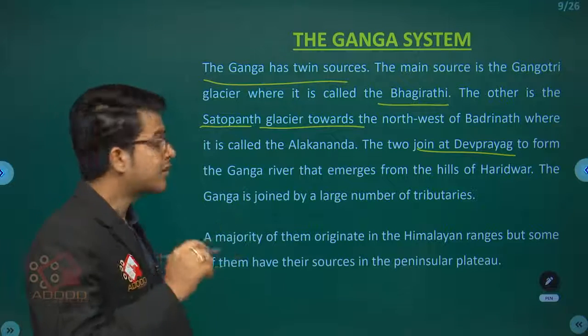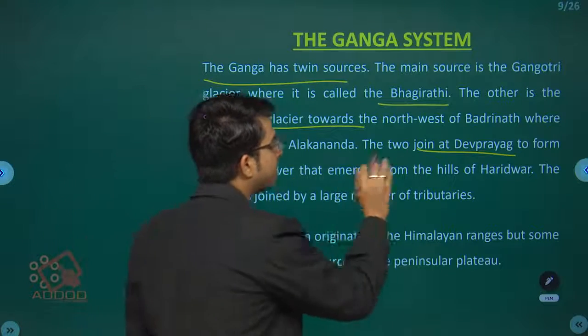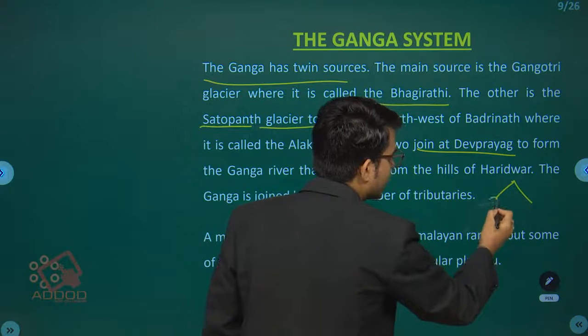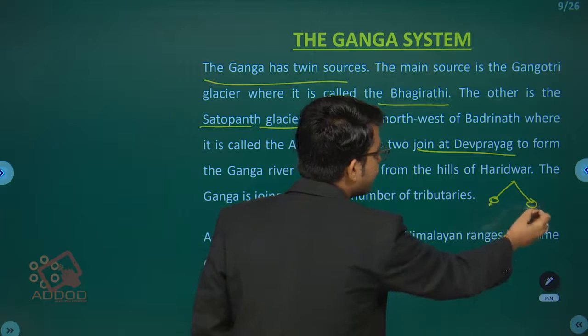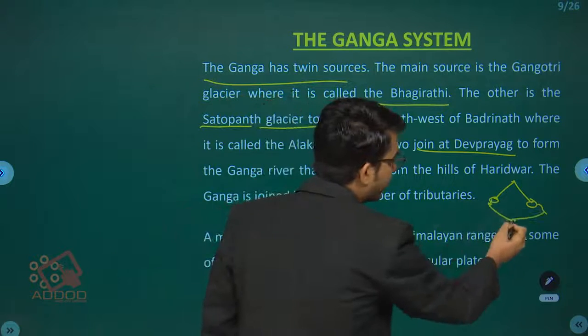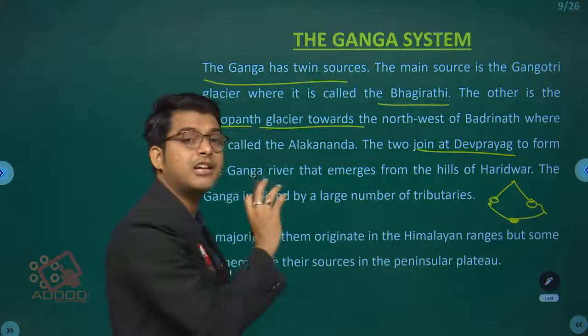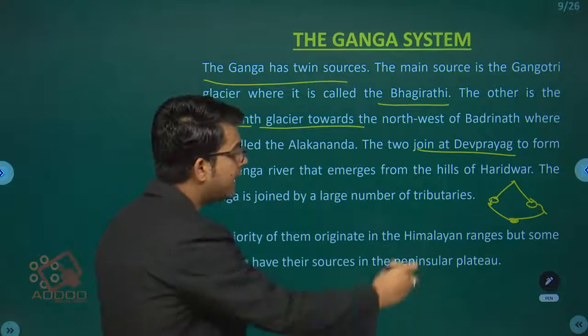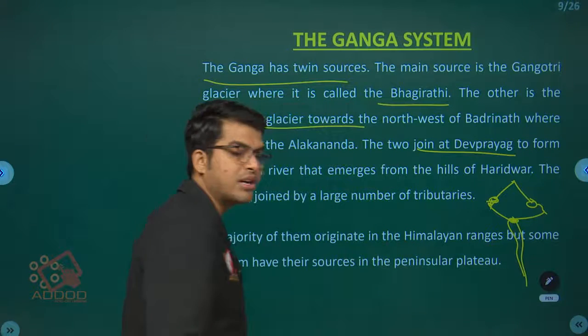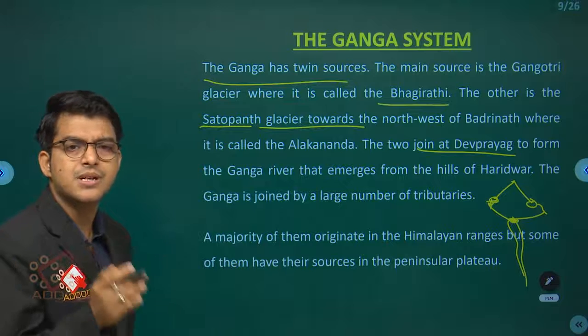So first you have to understand that the Ganga came from two different parts. One is Gangotri, another one is Alaknanda, and when they come, they meet at one point. Where? At Devprayag in Haridwar. They meet at Devprayag, and from that onwards it becomes one river, and then it gets many tributaries.